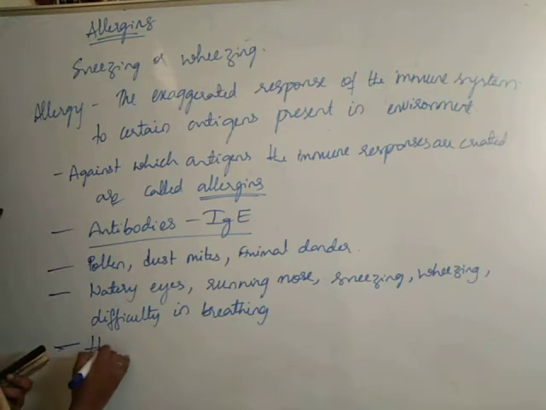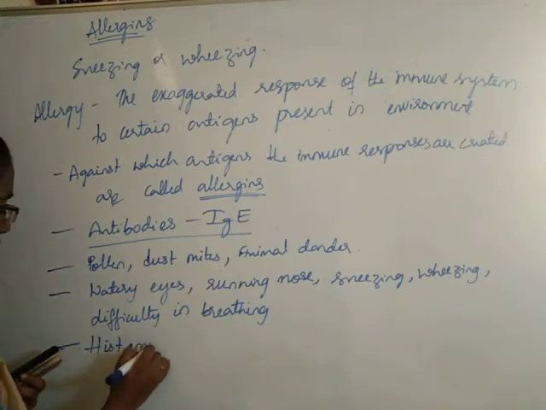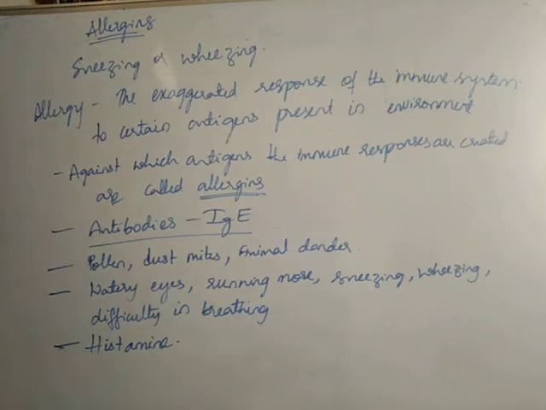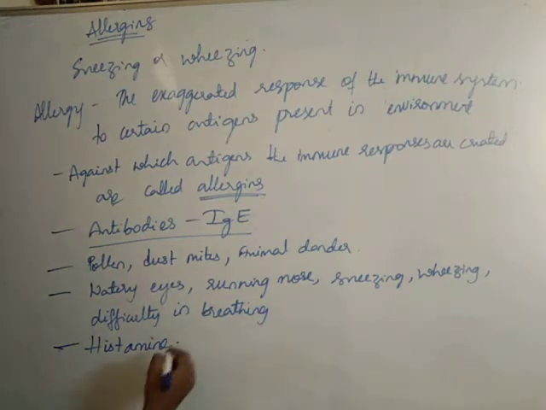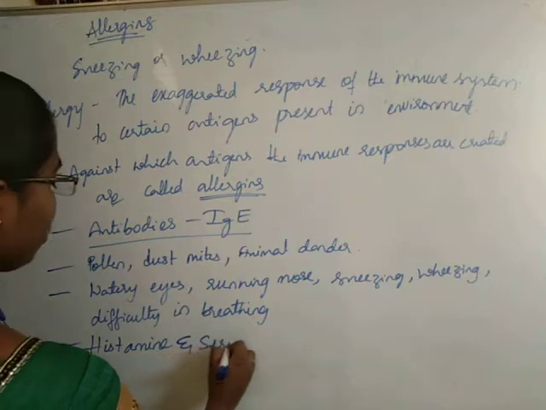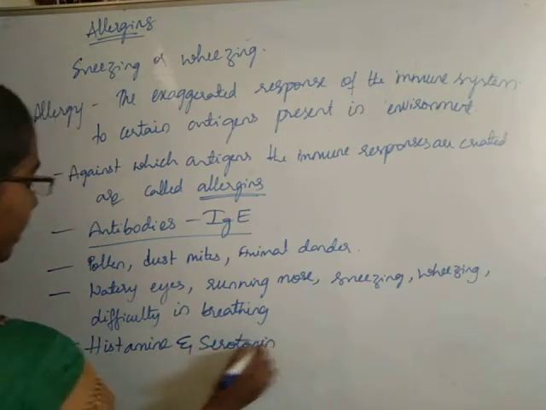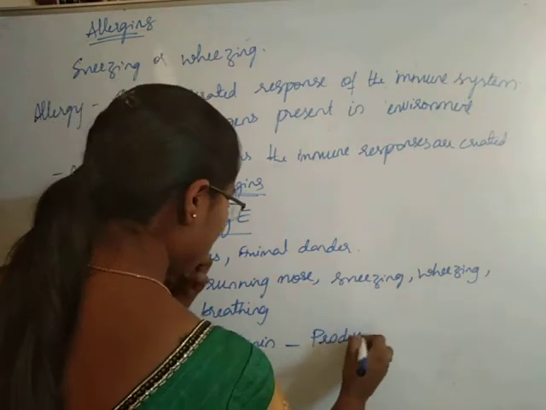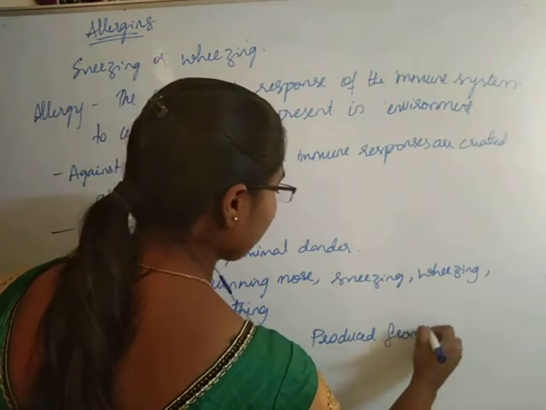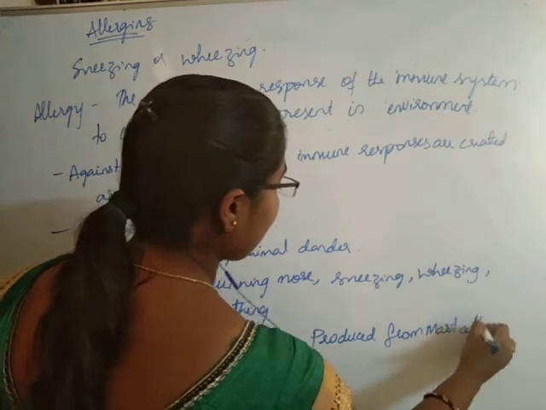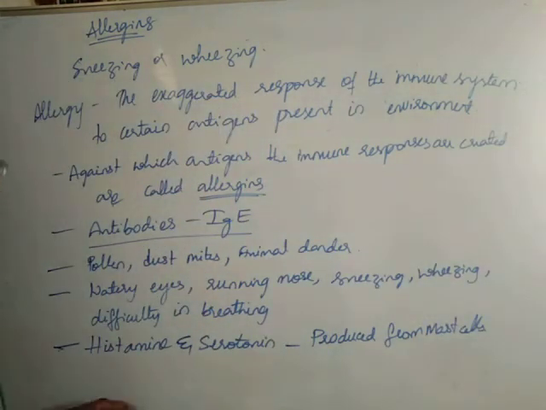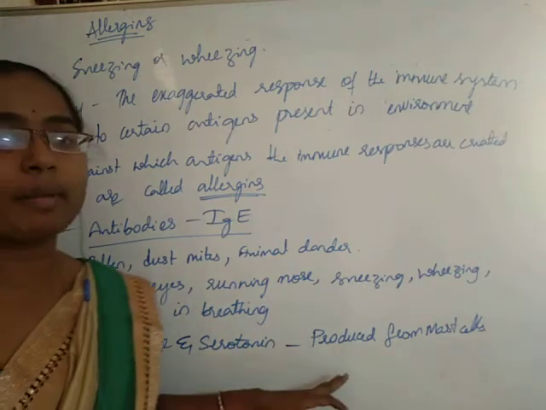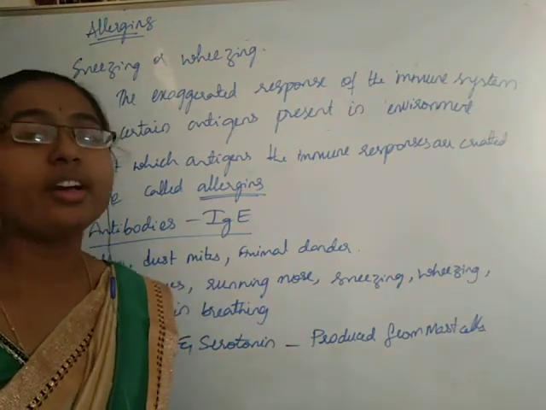Okay, so the main reason behind allergies is histamine and serotonin. These two substances are produced from the mast cells and they are responsible for allergies.